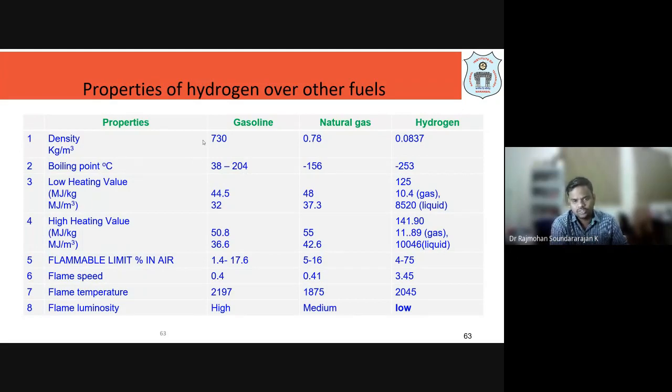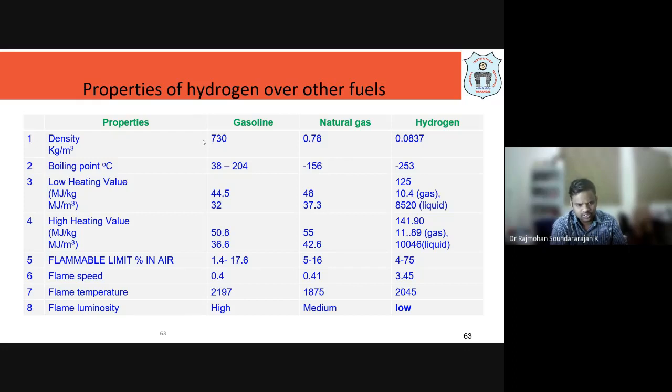And the flammable limit in air is wide: for gasoline it is 1.4 to 7.6, whereas for hydrogen it can vary from 4 to 75 percent. The flame speed with which it burns is on the flip side: petrol burns at about 0.4 speed, while hydrogen burns at 3.45 speed.